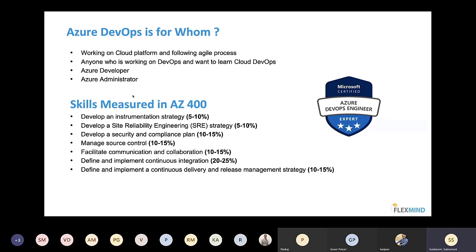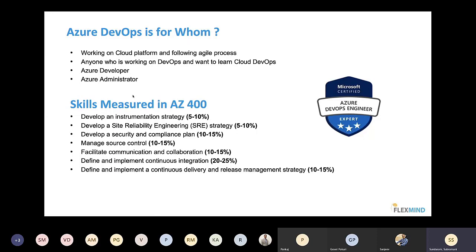If you're a business analyst, you can still use Azure DevOps to gather the business requirements. If you're a database engineer, you can still use Azure DevOps to take a backup and restore of your database. If you're a tester who doesn't know anything about code or CI/CD, you can still use Azure DevOps to run your test cases using Selenium or JMeter or whatever it is. So that is what I'm saying.